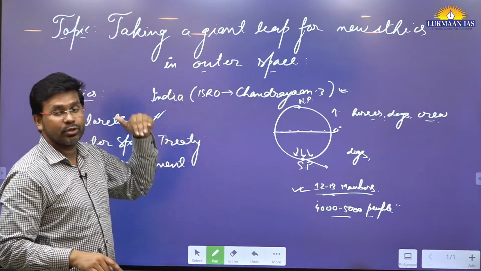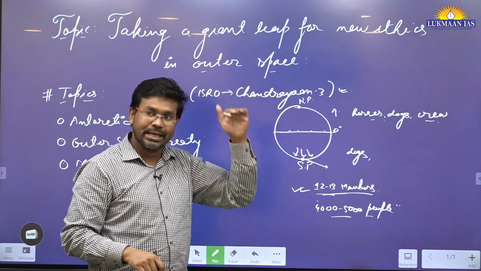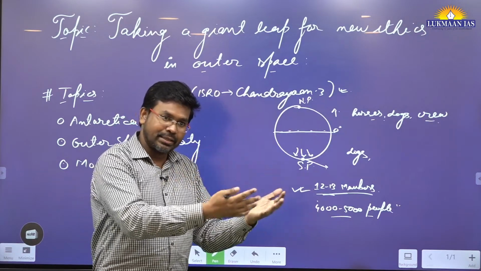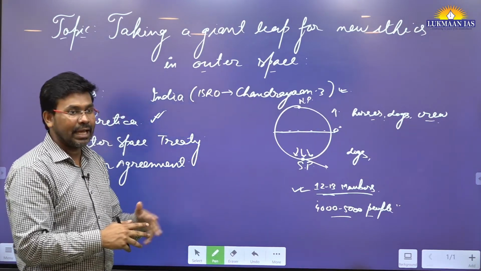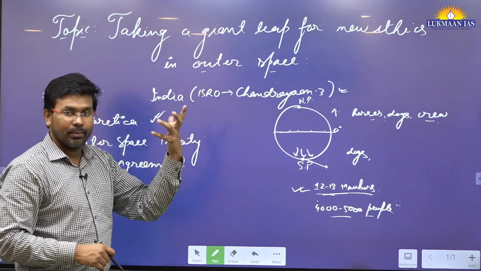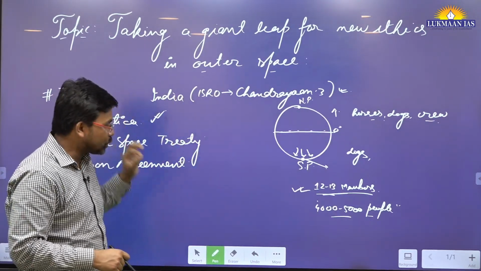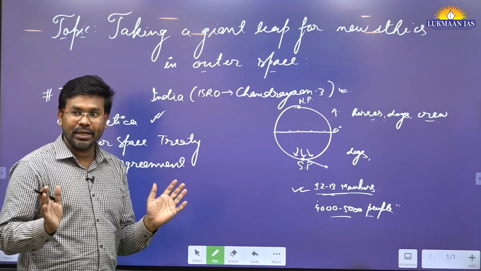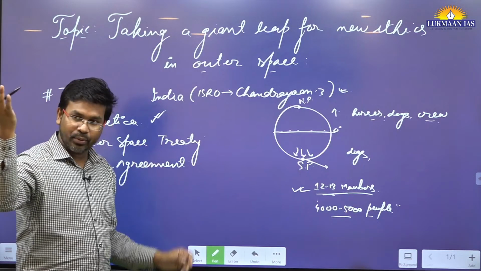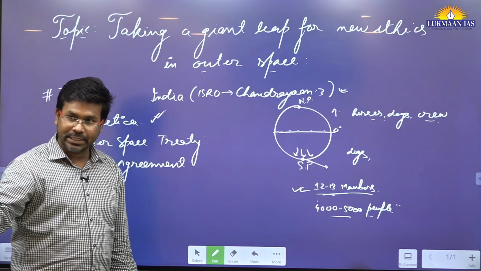Many other countries have also tried to land on the Moon. Three more countries have made a landing on the Moon: the United States, Russia, and China. So they have already landed over there. But why is the Moon still intact? Because soon after the Soviet Union sent its mission to the Moon, the United States of America and different countries felt a need.